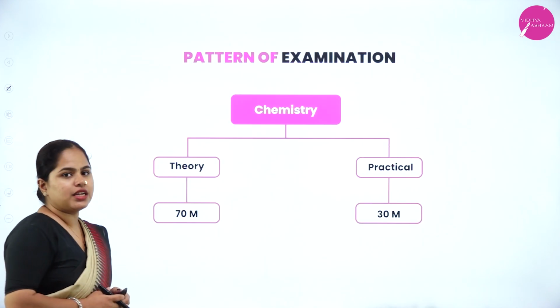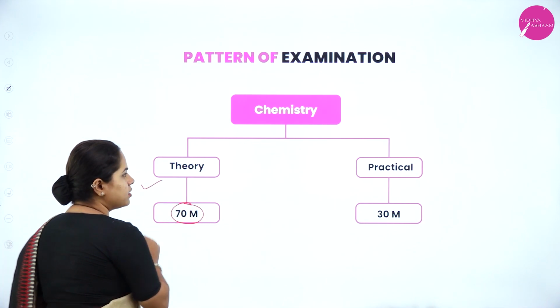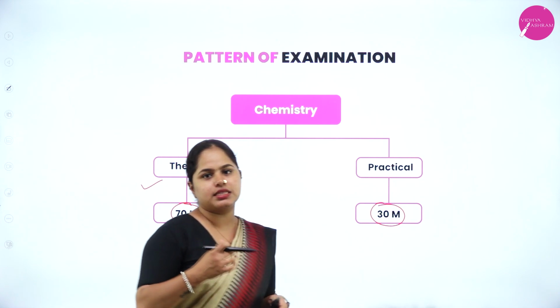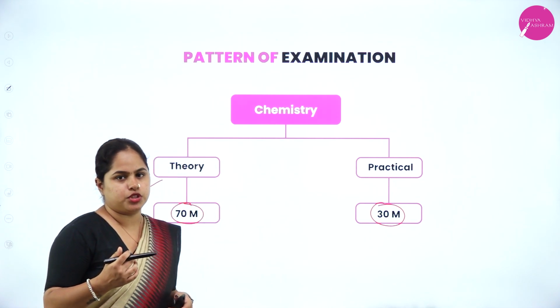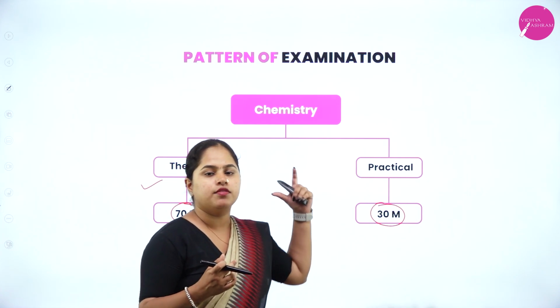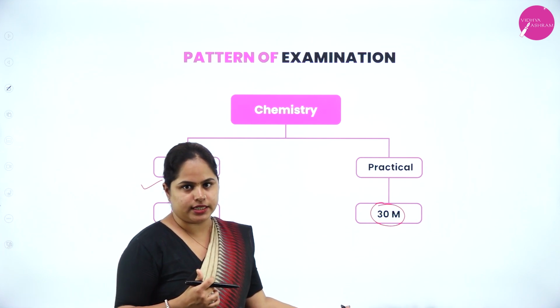Now moving on to the pattern of examination, you have theory for 70 marks and you will have a practical exam for 30 marks. As it is a practical oriented subject, this complete 30 marks, that is your internal marks, will be completely from your practical examination which will be conducted in the lab, right?